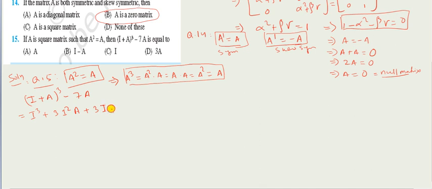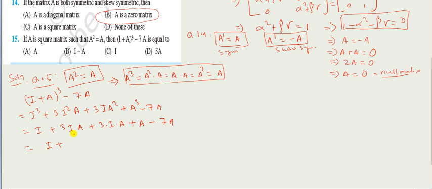In place of A it is I, into A square plus A cube minus 7 times A. In place of I cube, I to the power anything is I only, so it will be written as I, then 3 into I square, this is also I into A, plus 3 into I into A square, it is also A, plus A cube is also A, minus 7 times A.